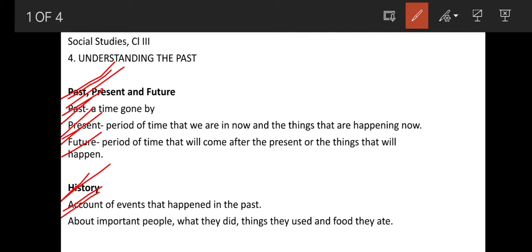For example, yesterday a few events happened, and today those events became the past. So, history is an account of events that happened in the past. And from history, what information do we get? We get information about important and famous people, what they did, what their contribution to society was, the things they used in their life, and the food they ate during their life in the past. So from history we get to know all these things.